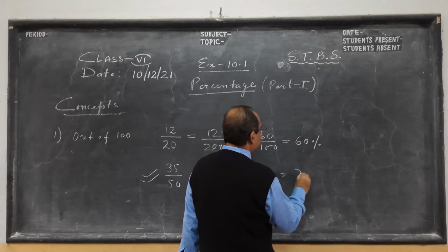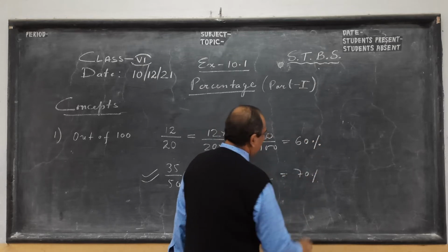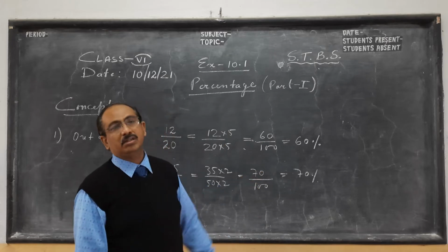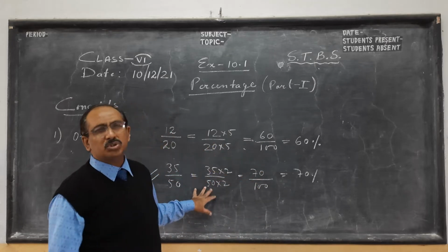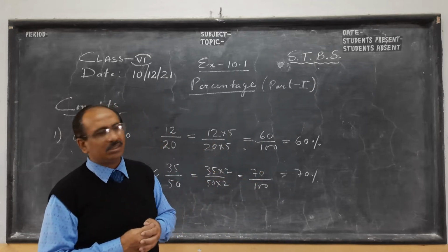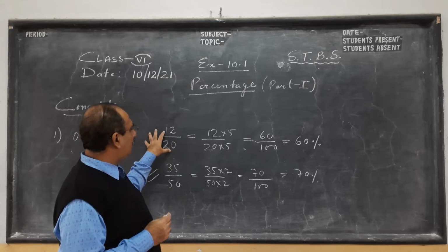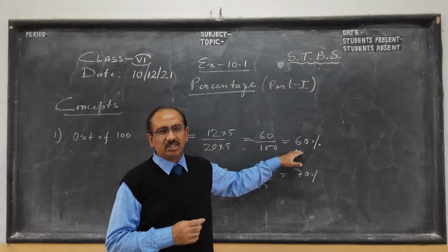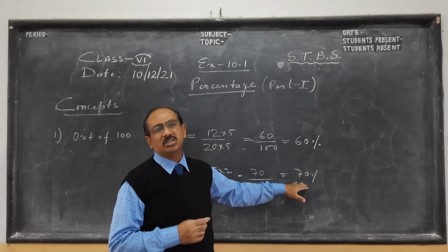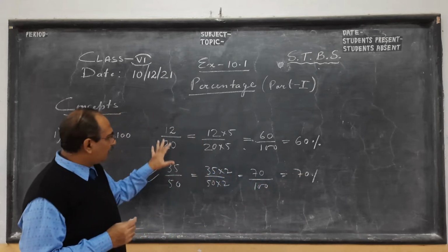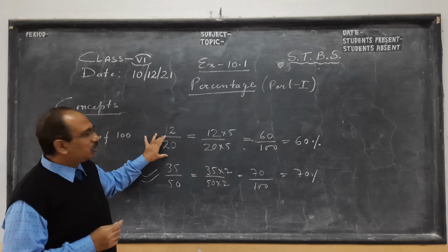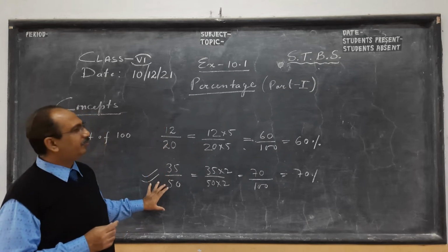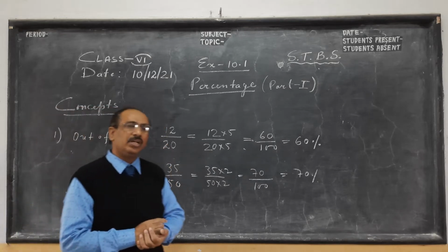Percent means whose denominator is 100. So suppose both their parents meet each other. They don't have to say my son or my daughter got this. One will say my son got 60% in his class test. Another will say he got 70%. We are not bothered about the real total marks, 20 or 50. So percentage gives you a very good idea.